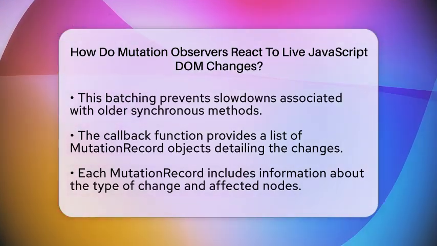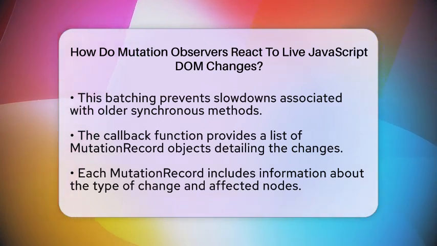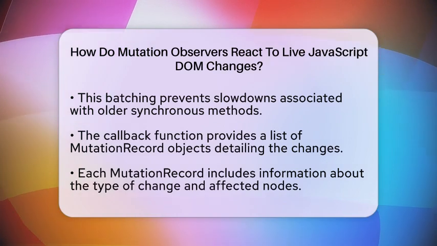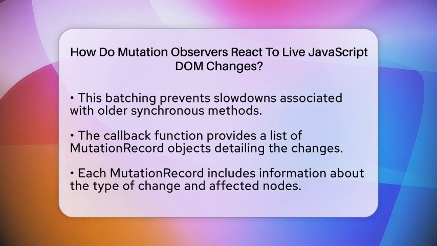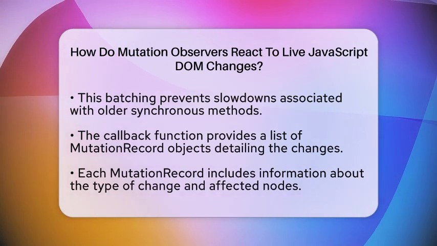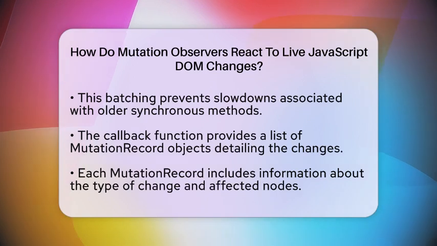Inside the callback function, you receive a list of MutationRecord objects. Each record describes the type of change that occurred, the nodes affected, and additional details like the name of the attribute that changed or its previous value. This allows developers to respond accurately to updates in the DOM, whether that means updating the user interface, validating form inputs in real time, or loading new content seamlessly.